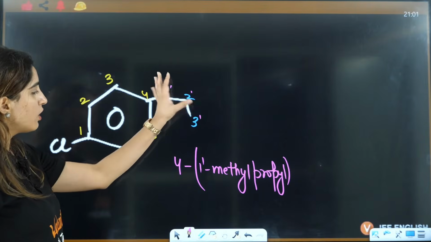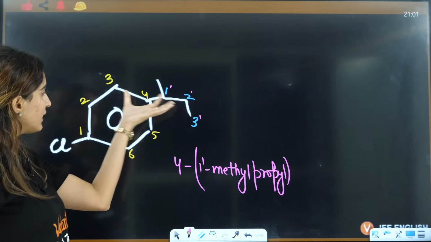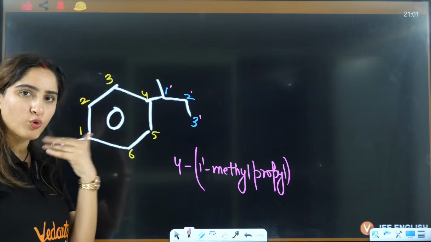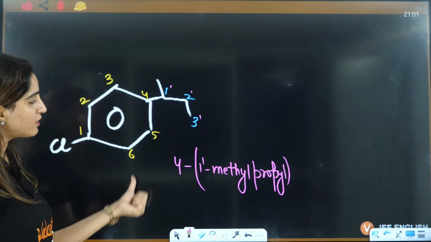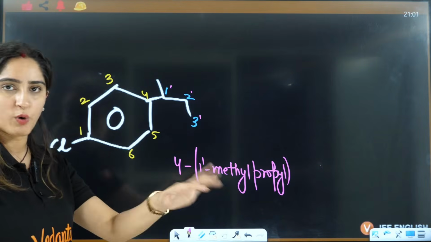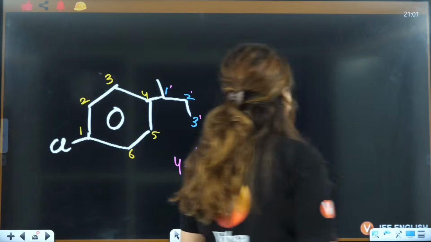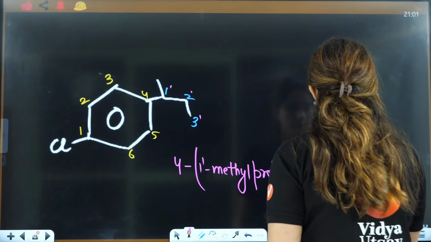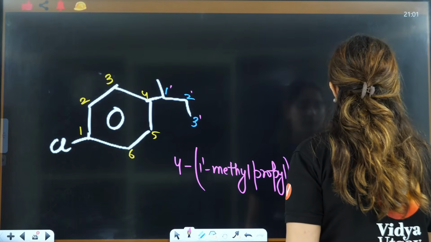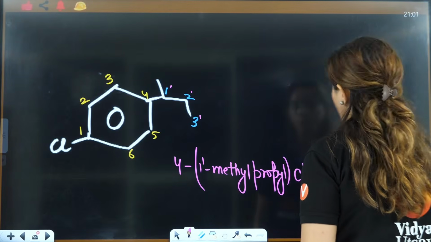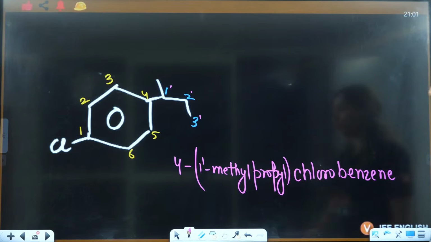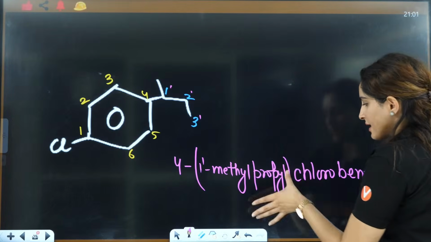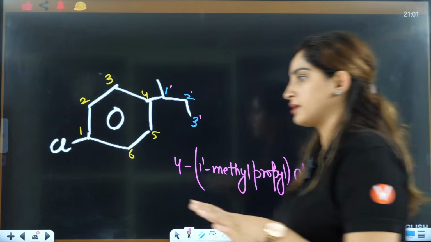You can write chlorobenzene also, or 1-chloro, 4 this benzene. Both are correct, so I'll write directly chlorobenzene.